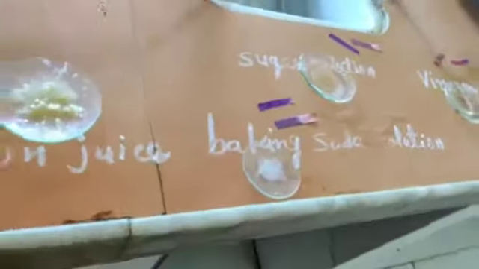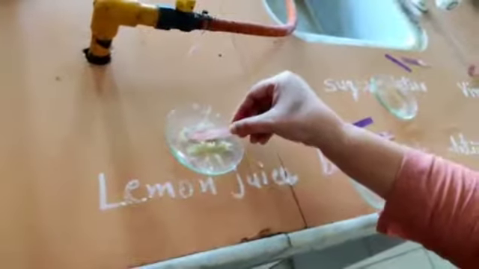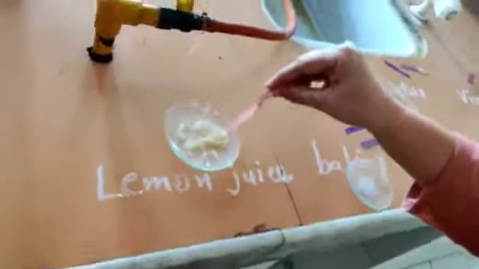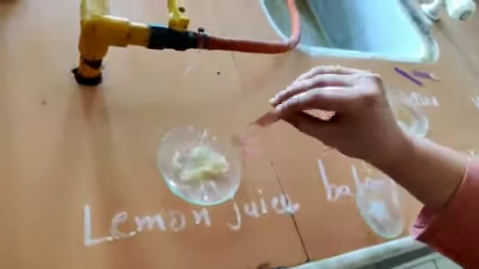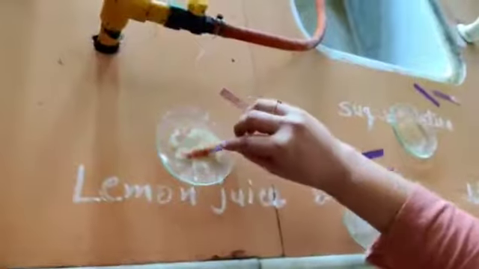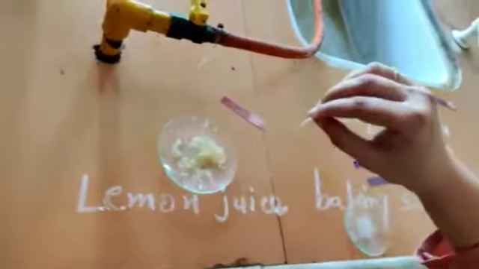Moving further, next is lemon juice. In lemon juice, the reaction with red litmus paper: you can see nothing happened, no color change. In the same way, with blue litmus paper, see, again it changes into red.